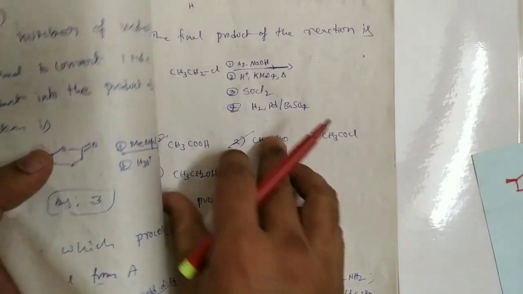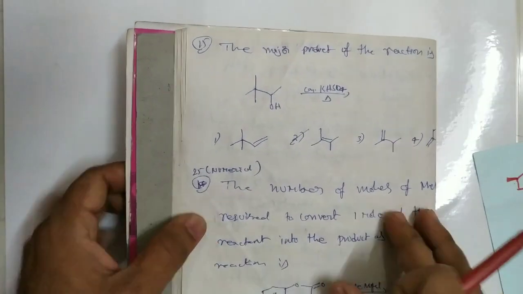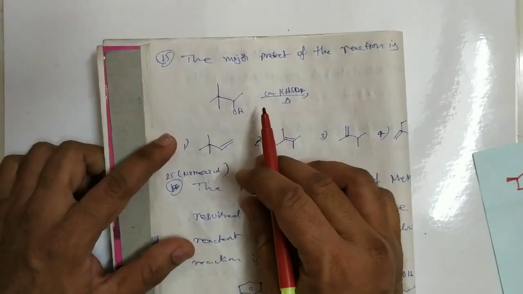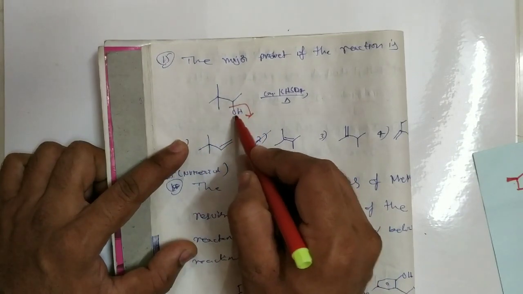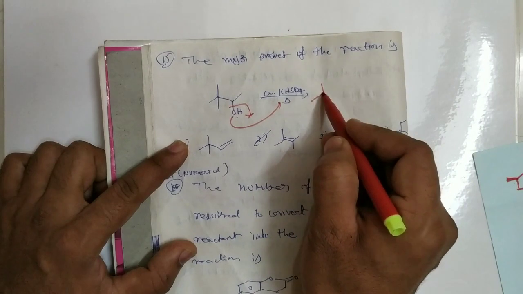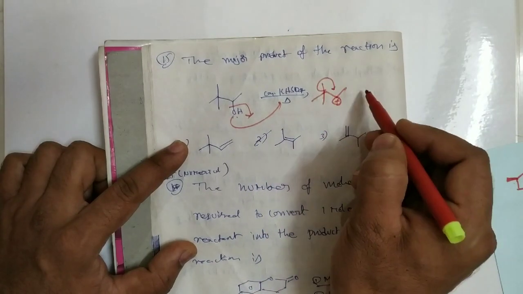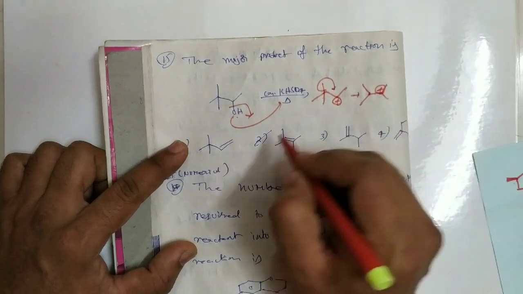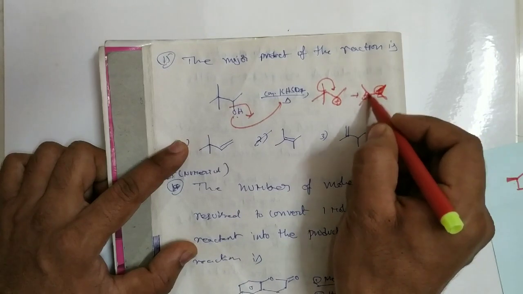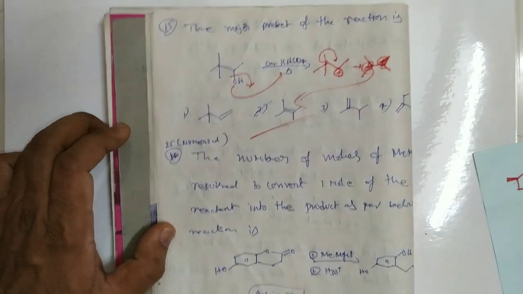and next, another question. The major product of the following reaction is a dehydration reaction. So first, loss of a water molecule takes place after protonation, so it is a carbocation, and then methyl migration takes place because the tertiary carbocation is more stable, positive charge, and loss of H plus. So this is the product. Okay, next